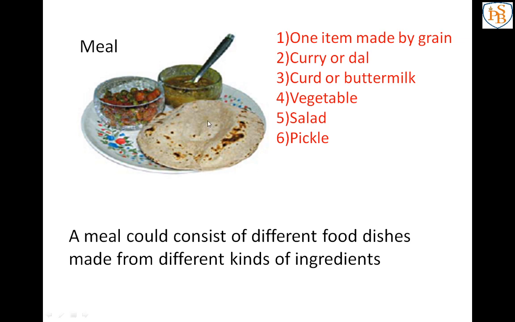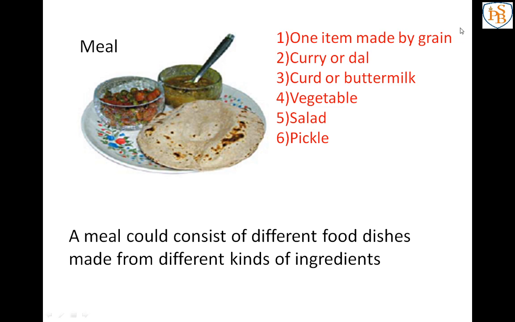But when we are thinking about the different food dishes, see, three dishes are there. Roti is there, vegetable is there and dal is there. So that is a meal. Those three food dishes make up the meal. But normally the meal has at least one item that is made from grain.